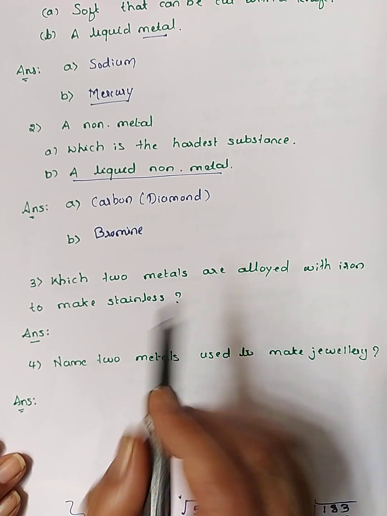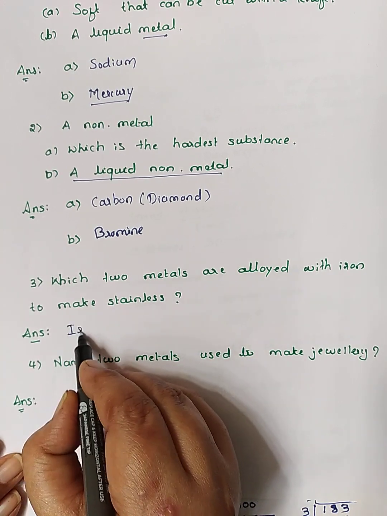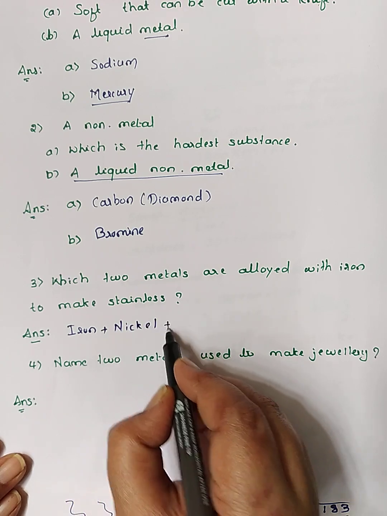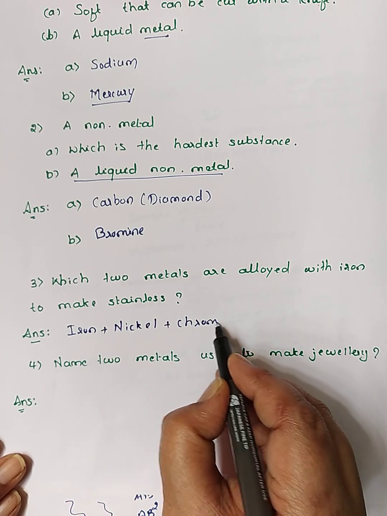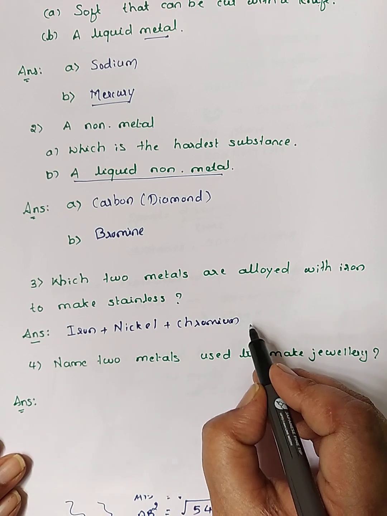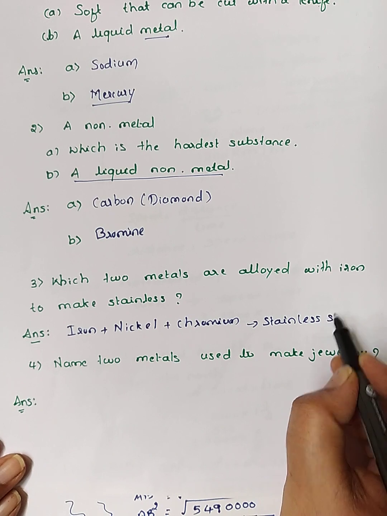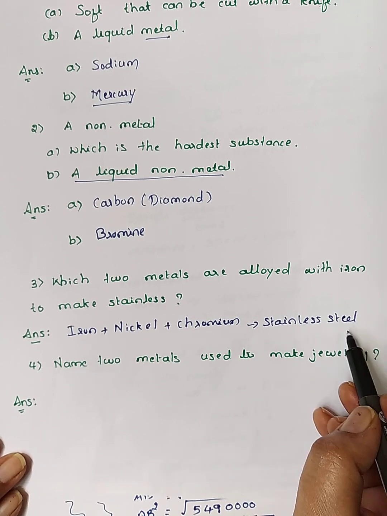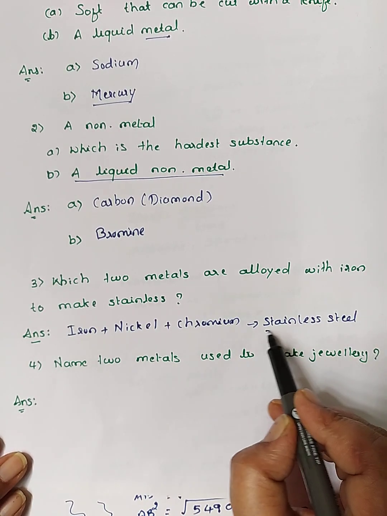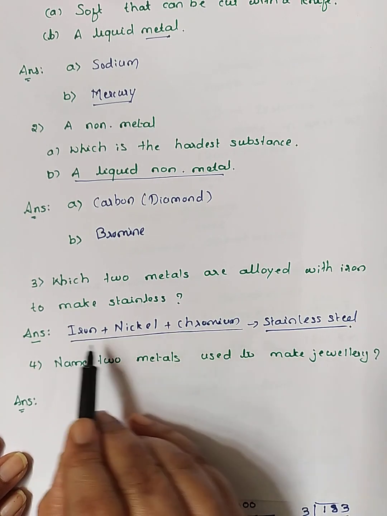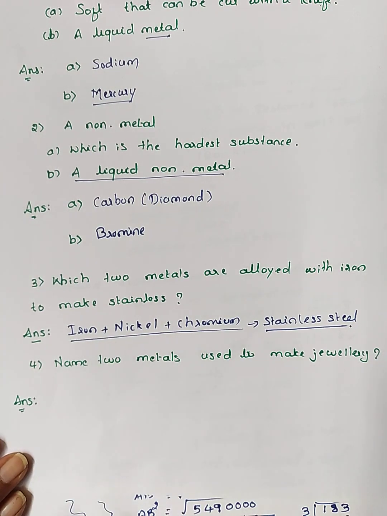They are nickel and chromium, iron mixed with nickel and chromium. So these are the 2 metals. This gives stainless steel. Stainless steel is not a pure metal, it is an alloy and this is made up of 3 metals, that is iron, nickel and chromium.